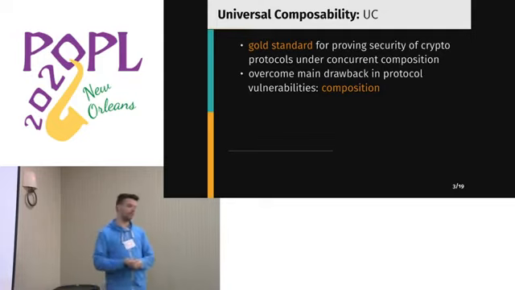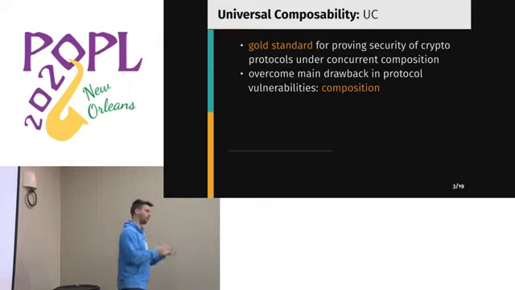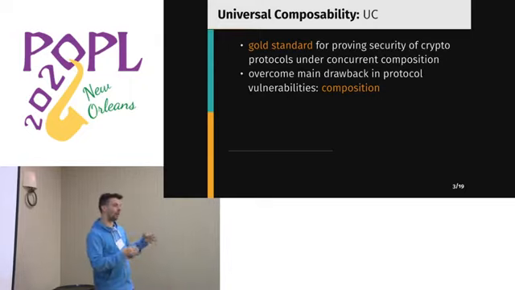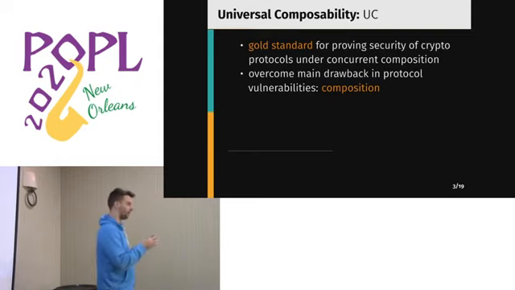The good thing about UC is that by proving that a protocol is secure in UC under this concurrent composition, the security of these cryptographic guarantees is guaranteed to hold no matter what other sub-protocols they are composed with. So we don't get exploits by composing subparts of the system together.